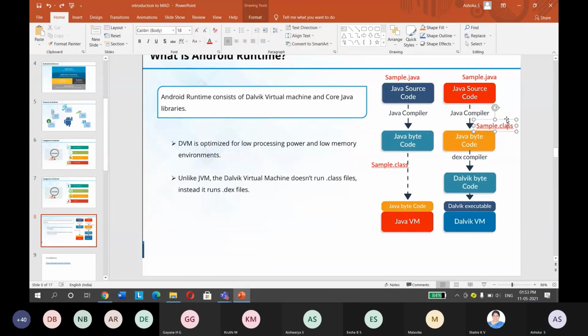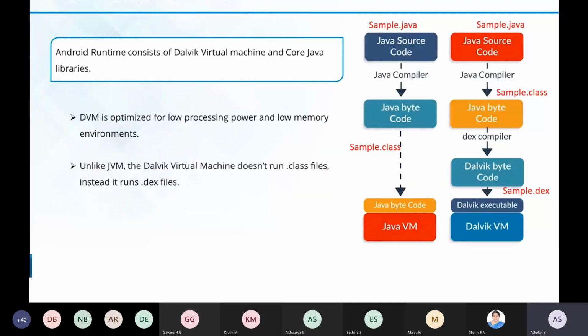So the sample.class will be converted into a DX file, sample.dx.